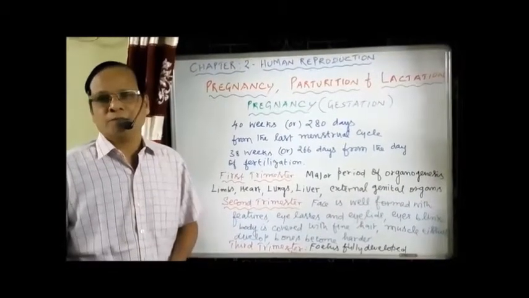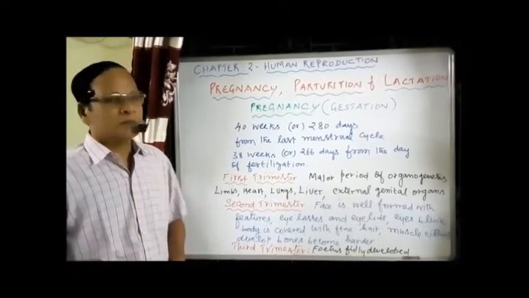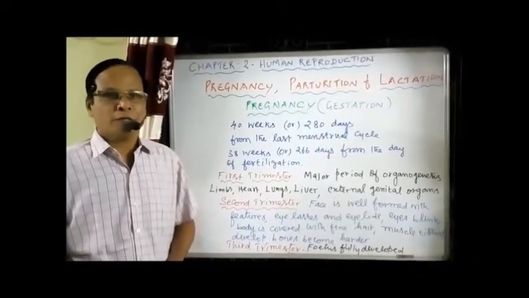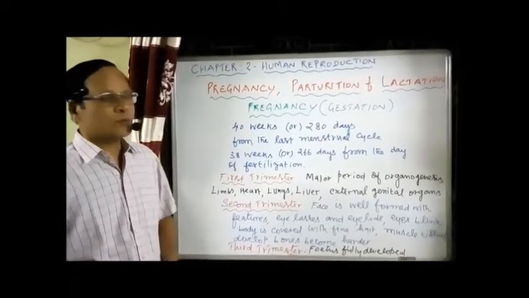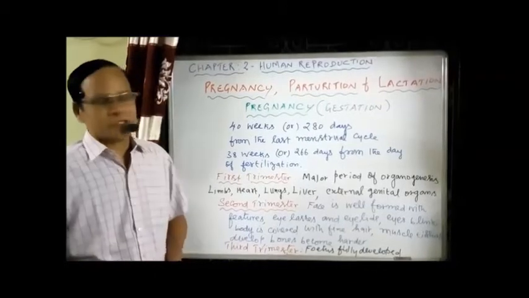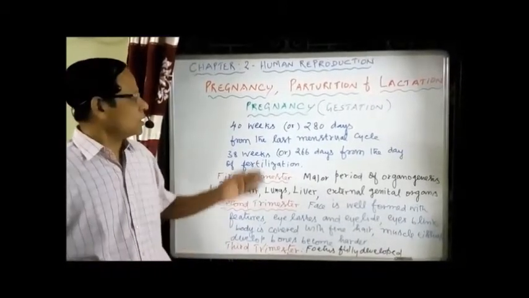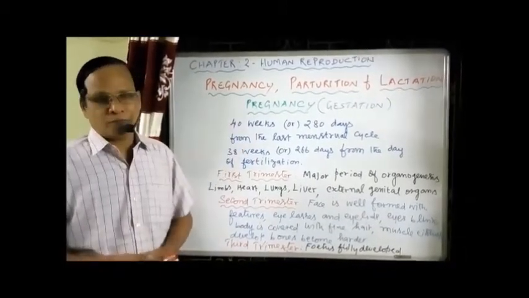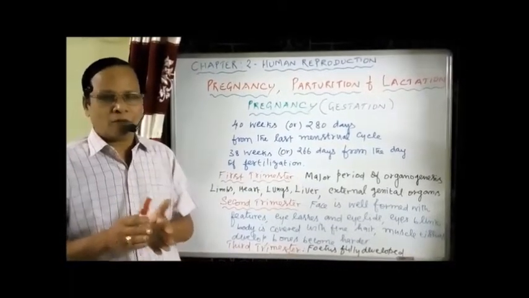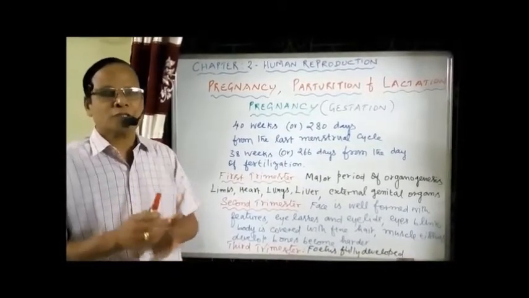Dear students, let us start the lesson, Human Reproduction, chapter number 2. Today, we have to discuss pregnancy, then parturition and lactation. Now, what is pregnancy? You know that one. It's nothing but the retaining and development of the embryo within the uterus.